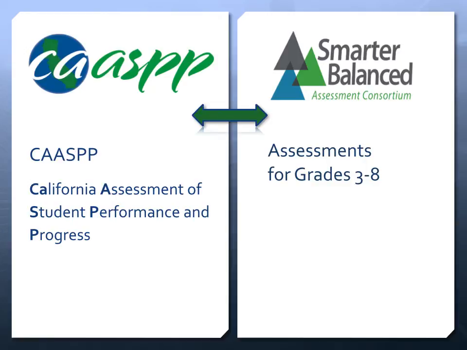The California Assessment of Student Performance and Progress, or CAASPP, which has replaced the Standardized Testing and Reporting, STAR, is the new state academic testing program. CAASPP is a system intended to provide information that can be used to monitor student progress and ensure that all students leave high school ready for college and career.